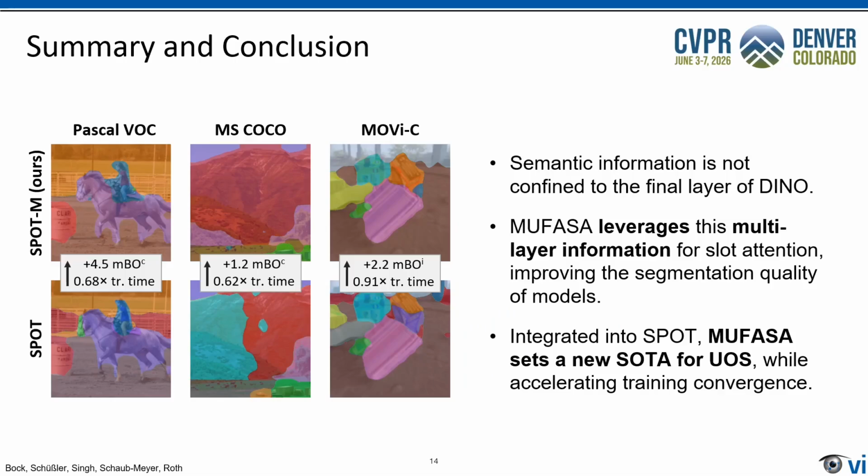To summarize, we have seen that semantic information is not confined to the final layer of DINO, but is rather encoded in a hierarchy over multiple layers. MUFASA is a framework for slot attention that leverages this multi-layer information. Integrated into existing methods, it consistently improves segmentation quality while also accelerating training convergence. Finally, when applied to Spot, MUFASA sets a new state-of-the-art in unsupervised object segmentation.